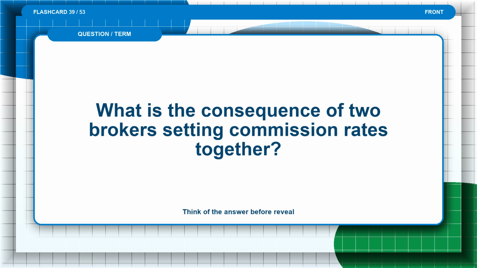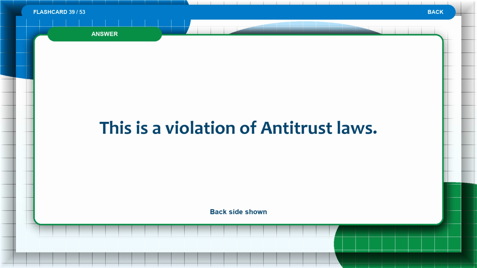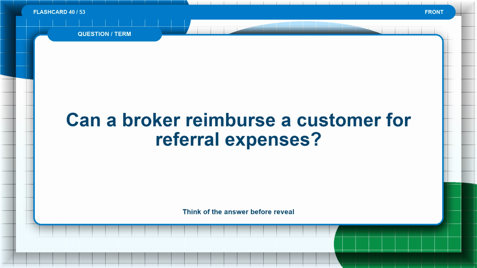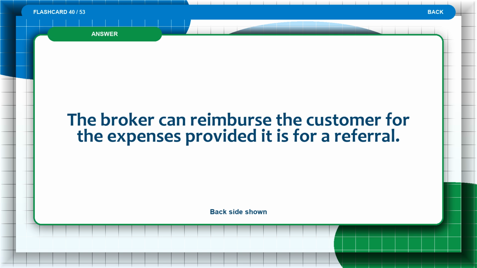Flashcard 39. What is the consequence of 2 brokers setting commission rates together? Think of the answer before the reveal. The answer is, this is a violation of antitrust laws. Flashcard 40. Can a broker reimburse a customer for referral expenses? Think of the answer before the reveal. The answer is, the broker can reimburse the customer for the expenses provided it is for a referral.